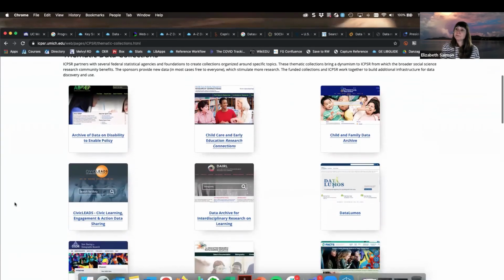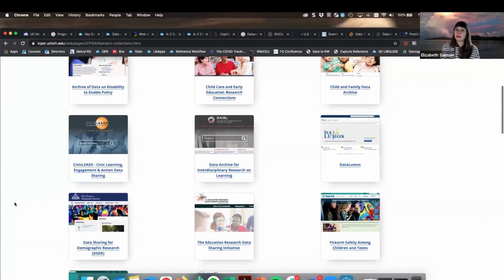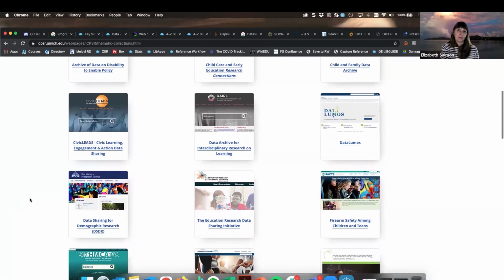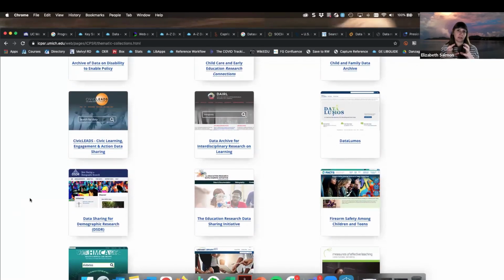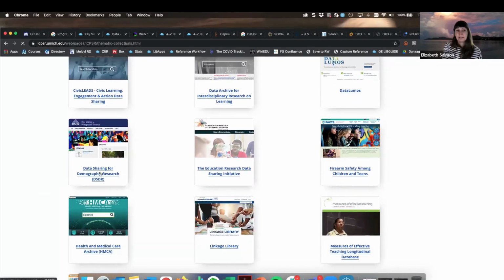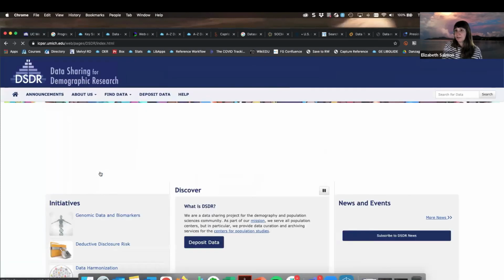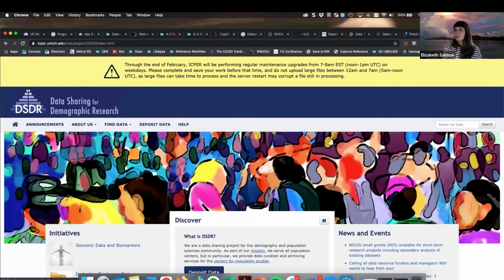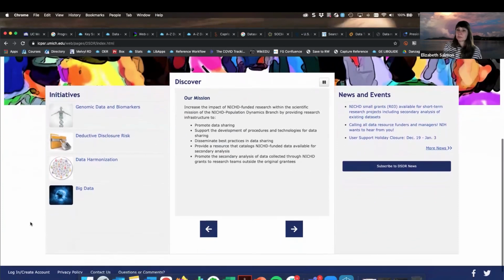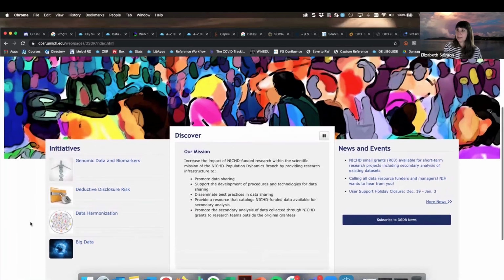And so if we go more into one of these, the search functionality is going to be the same as what we saw in ICPSR, but we're going to be searching a smaller and more focused collection. So I'm going to go into this one for data sharing for demographic research. And so this just gives me some more information about the project here and how this data was collected and some associated initiatives.